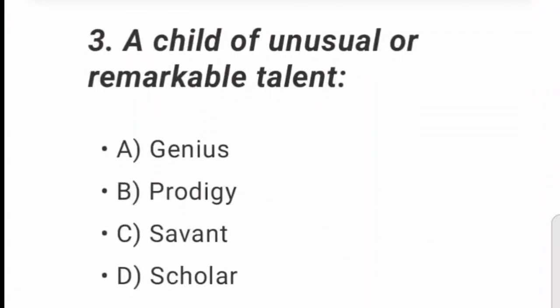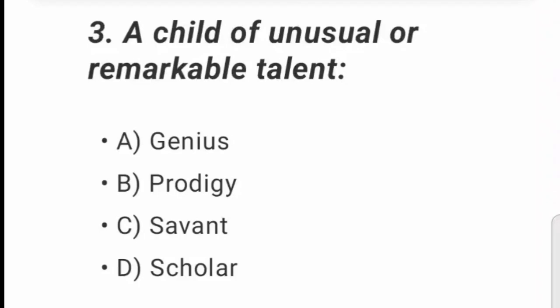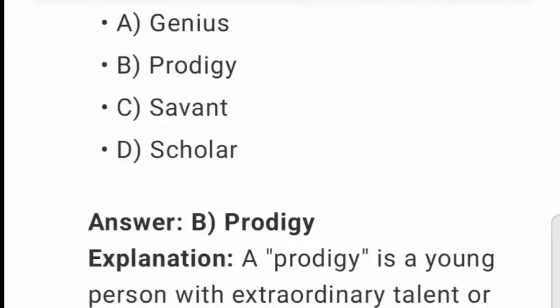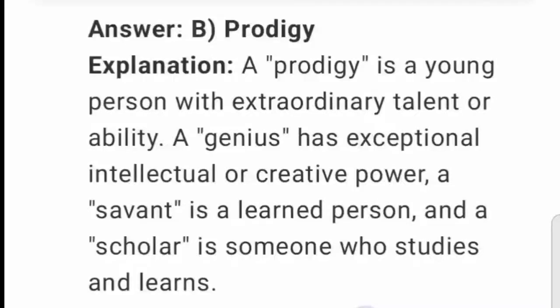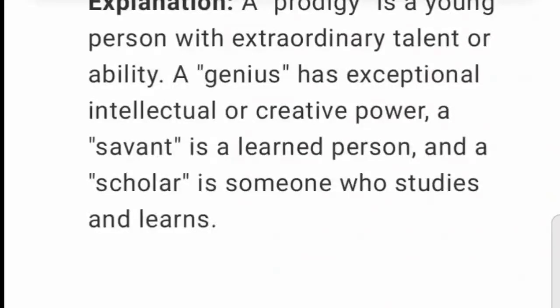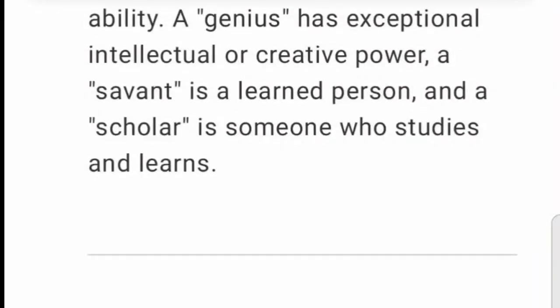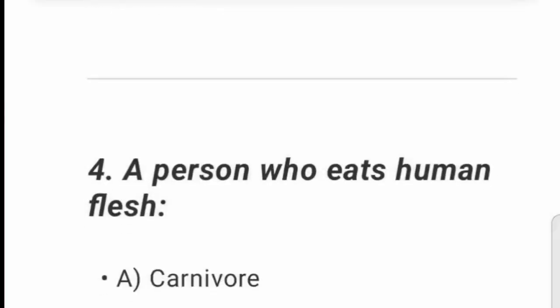3. A child of unusual or remarkable talent. A. Genius. B. Prodigy. C. Savant. D. Scholar. Explanation. A prodigy is a young person with extraordinary talent or ability. A genius has exceptional intellectual or creative power. A savant is a learned person. And a scholar is someone who studies and learns.